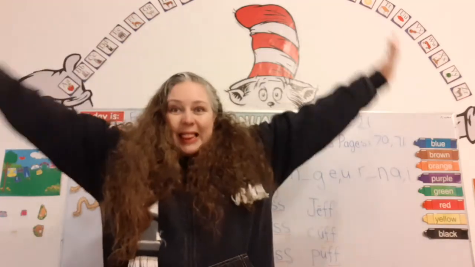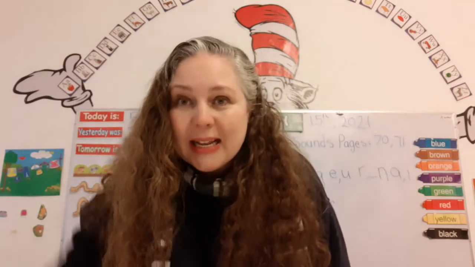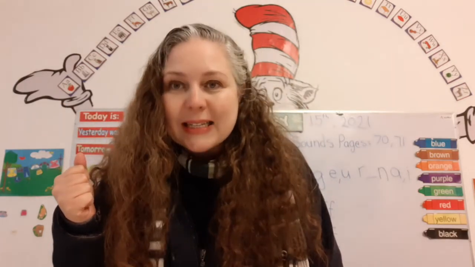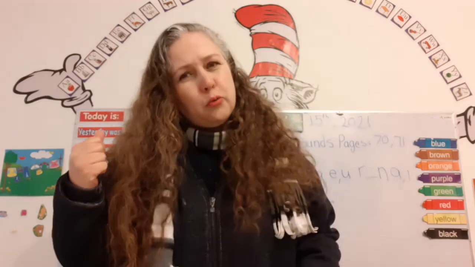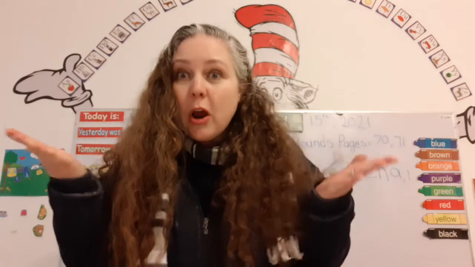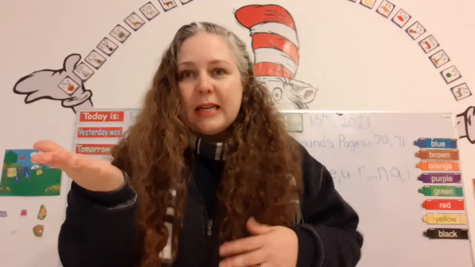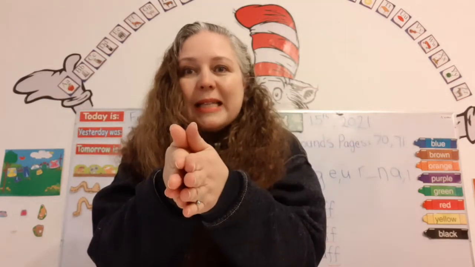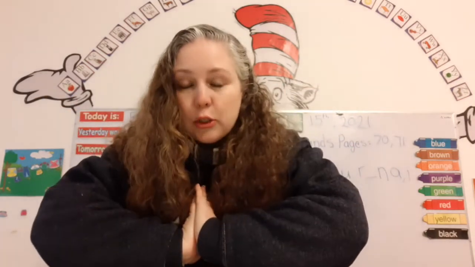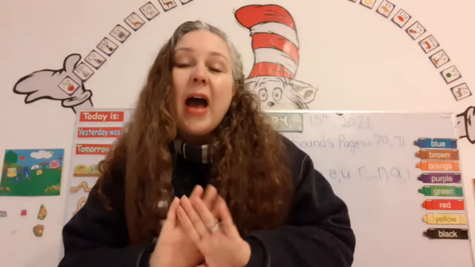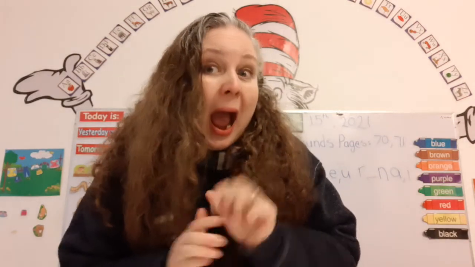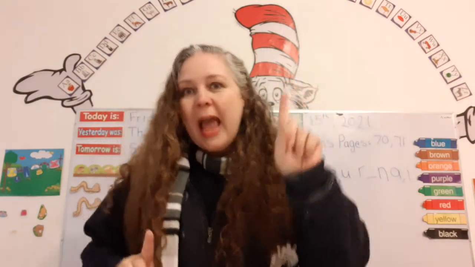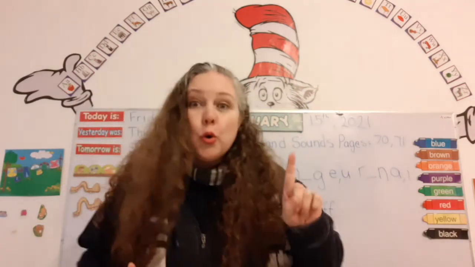How many letters are in the alphabet? Do you know? That's right, 26. And how many groups are they divided into? 2. That's right. What are they? The consonants and the vowels. And when you put a consonant and vowel together, it makes a blend. That's right. And how many vowels are in the alphabet? 5. That's right. What are they? A, E, I, O, U.